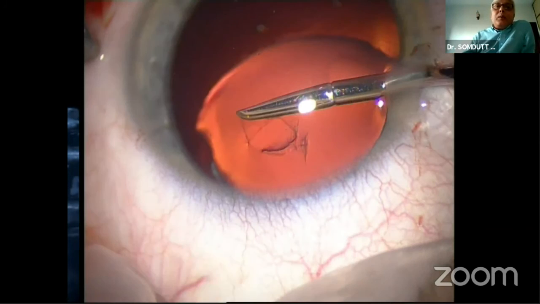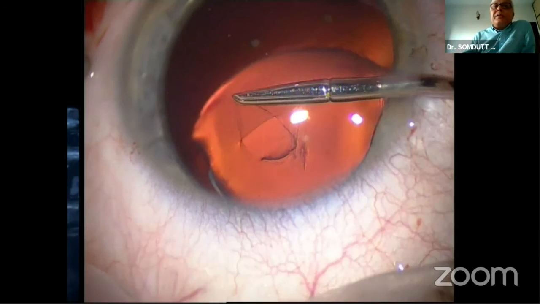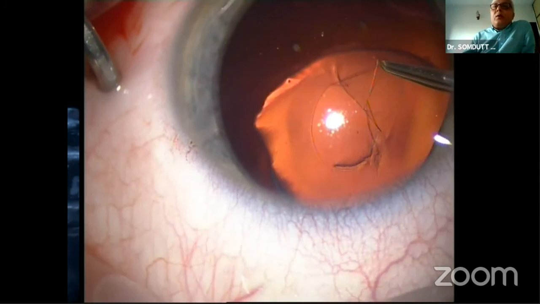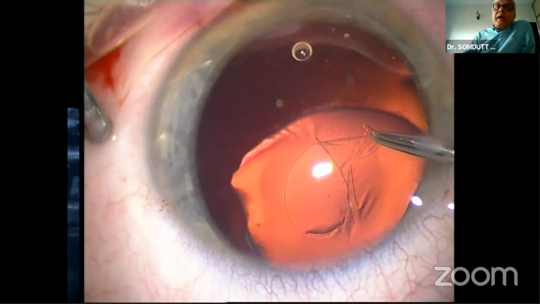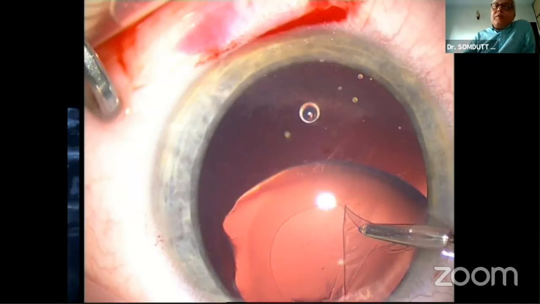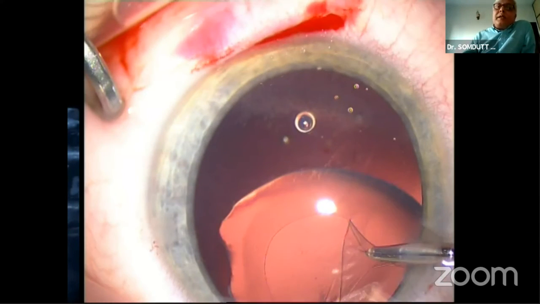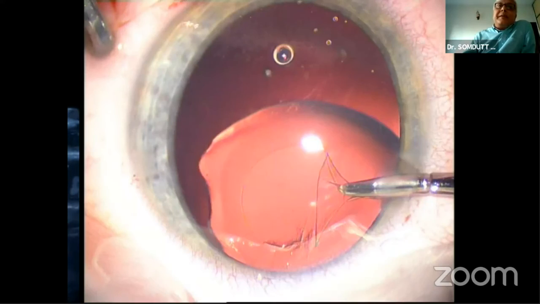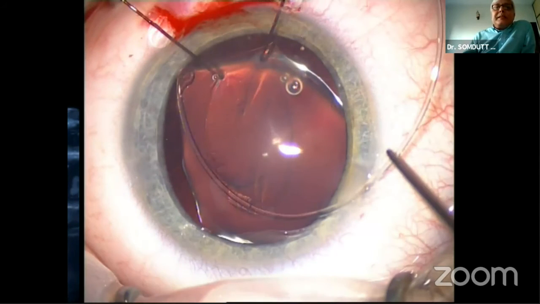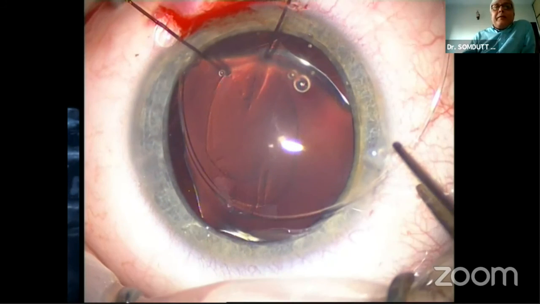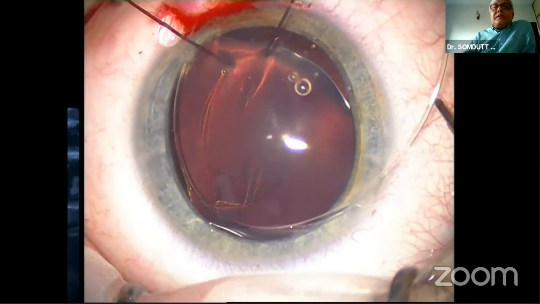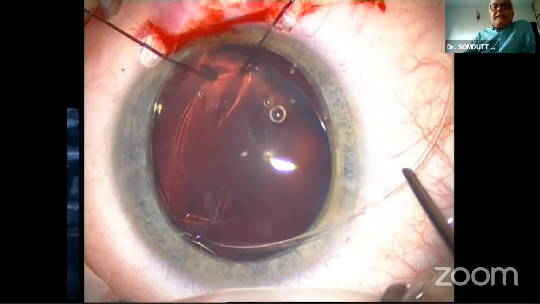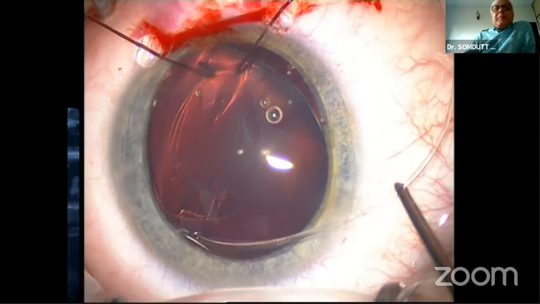Mistake number one, what I'm doing now, I'm making a capsular axis, the edge of which is very close to the equator of the lens. It is not far enough, there is not enough flange of anterior capsule left to hold the CCC in place, as you will see. So when I start putting the CCC in place right now, it just meets a lot of resistance. It's not supposed to do that. It's supposed to slide in easily. This is a soft lens in a young person.